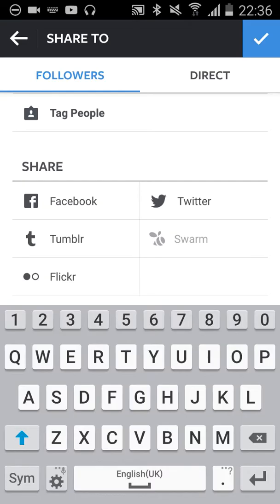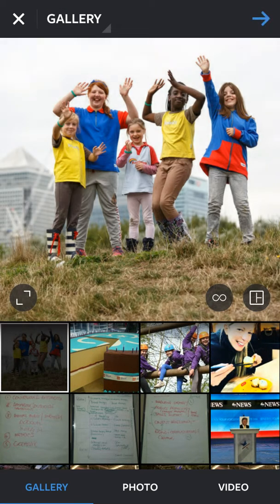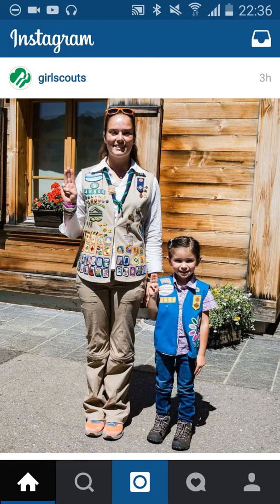So, what sort of pictures or videos should you be sharing on Instagram? Well, obviously the first thing to say is, like every social media channel, make sure you have the correct permissions before you share any image or video featuring a girl. I would also really encourage the girls, particularly the senior section, to get involved in taking and choosing the images. Simple pictures with an obvious focus, pardon the pun, work best. And remember, they're going to be viewed on a mobile. So things like large group shots are going to lose their impact on a tiny mobile screen.